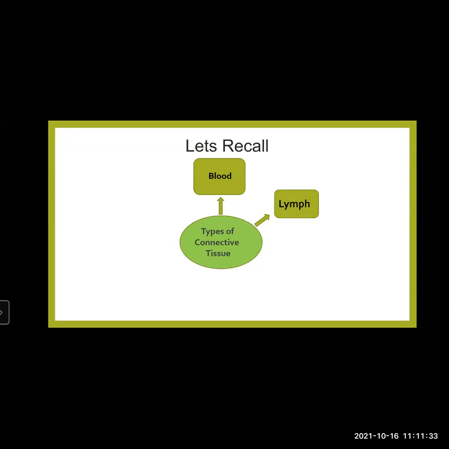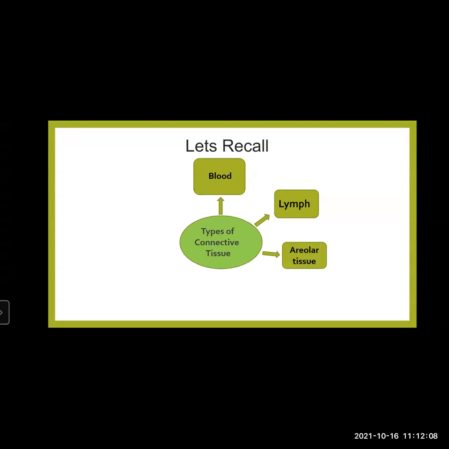Lymph is similar to blood. The only difference is that lymph does not contain RBC. It contains WBC and plasma. Lymph surrounds all the organs of our body, and it is present in the lymph node. The main function of lymph is fighting against the infection. So it is protective in nature. It prevents the infection to our body.